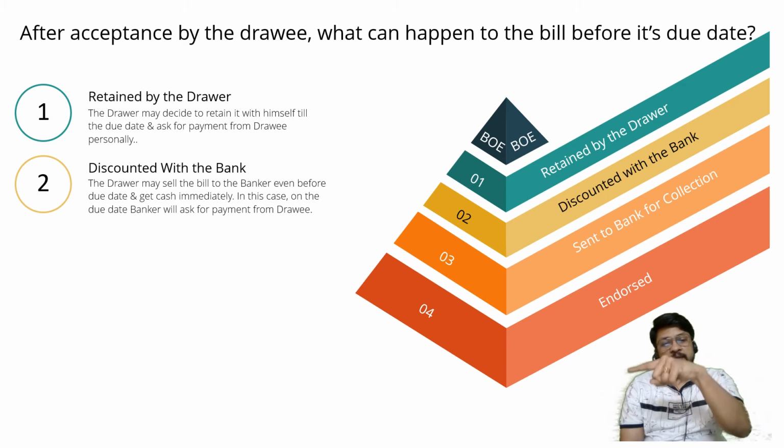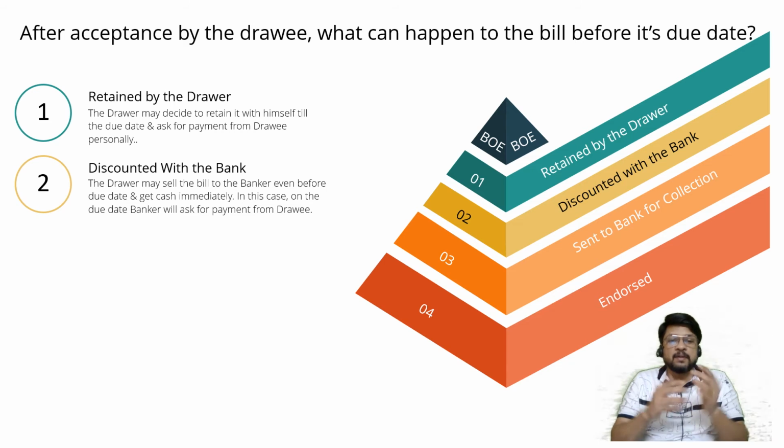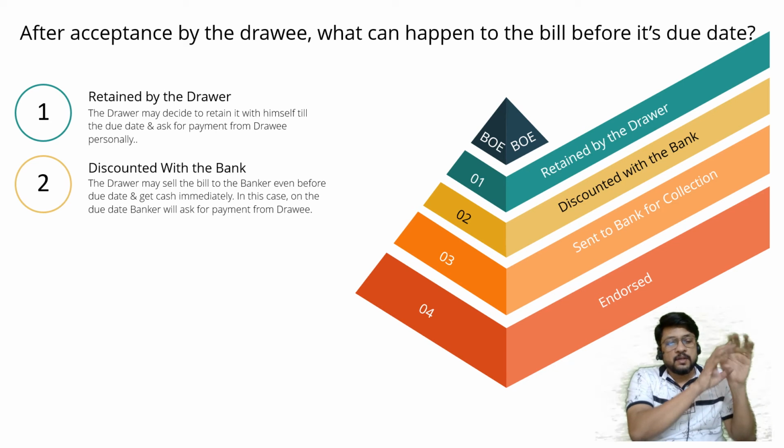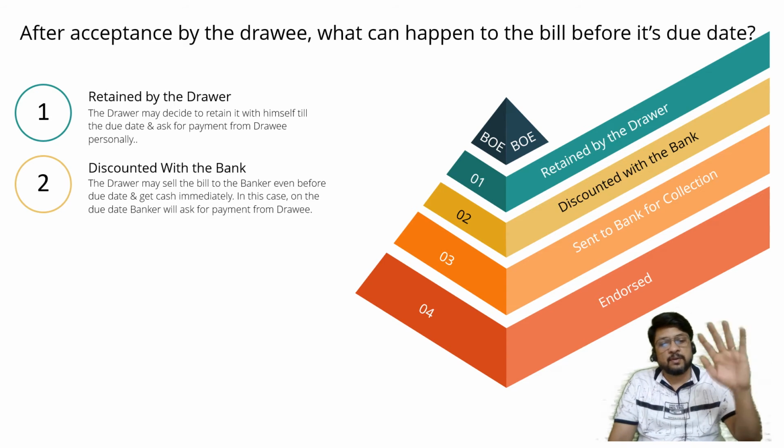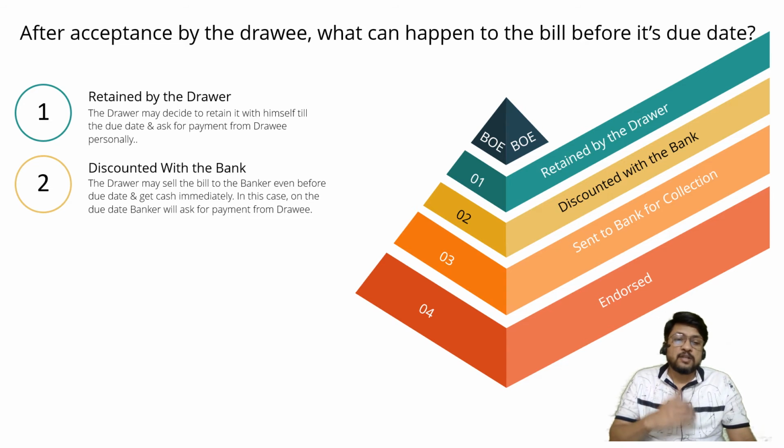The drawee will pay 10,000. So now you can visualize what has happened. I sold goods, you got goods. You paid money to the banker, 10,000. So you got goods of rupees 10,000 and you paid money of rupees 10,000. You are happy. I sold goods of rupees 10,000, but I was in urgent need of cash.